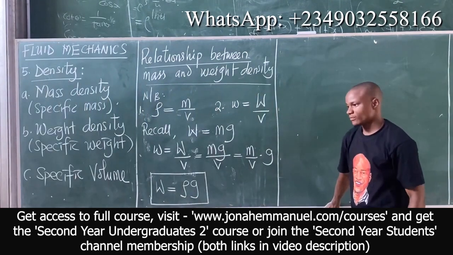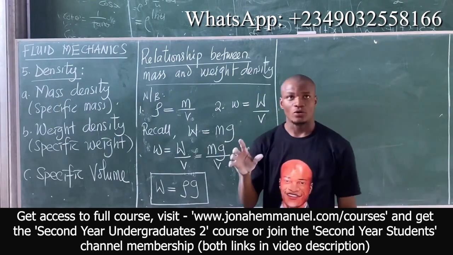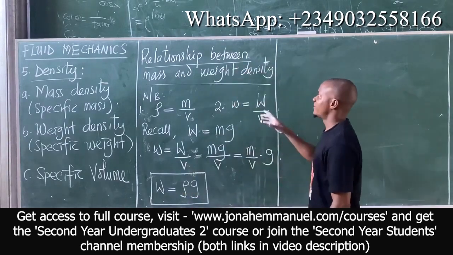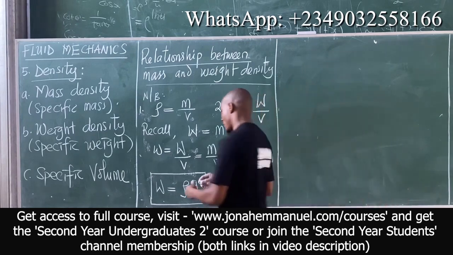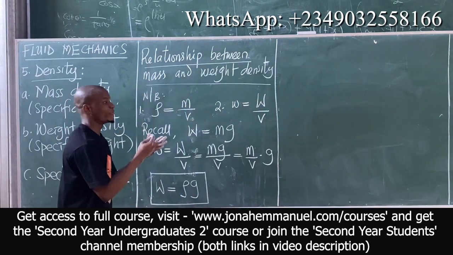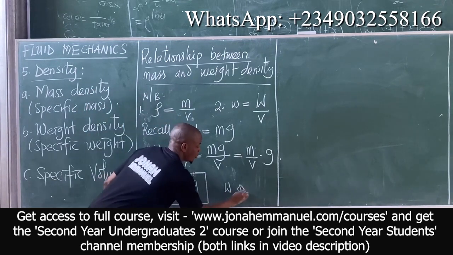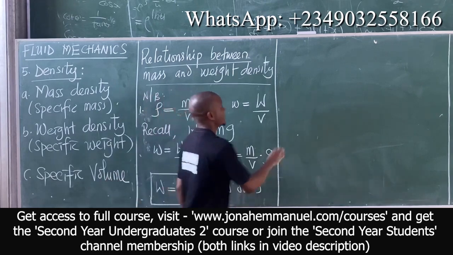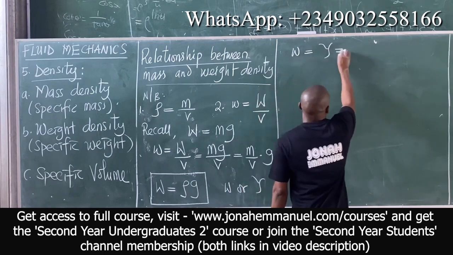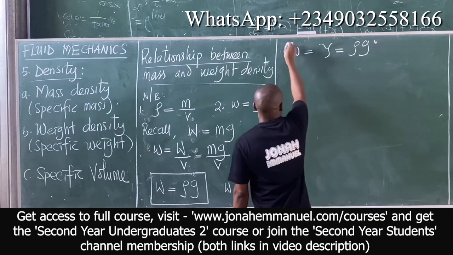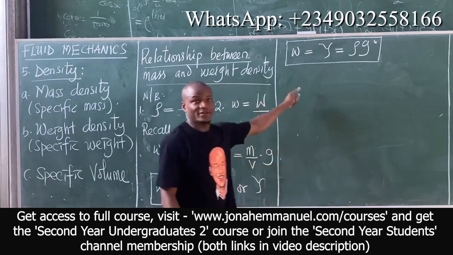So what you have noticed, specific weight, depending on your author, is either abbreviated by a small w or sometimes we use gamma. So note it please. For specific weight, either use a small w or use gamma. We're saying that w, specific weight, which is equal to gamma, is equal to rho g. They are the same thing, depending on your author.